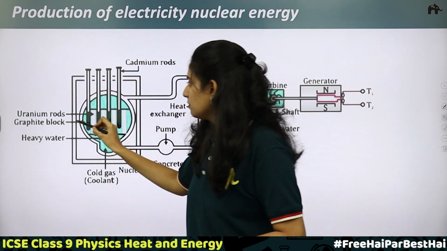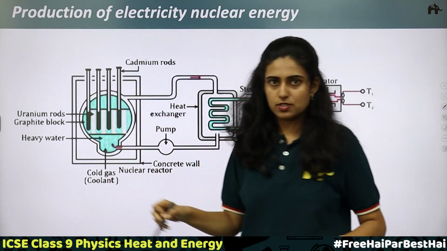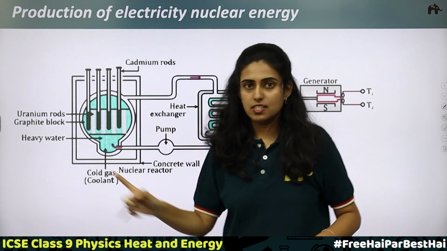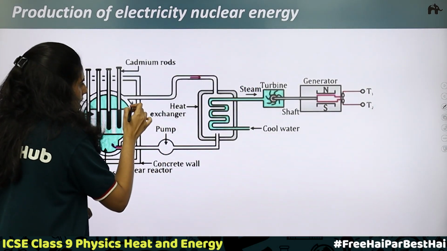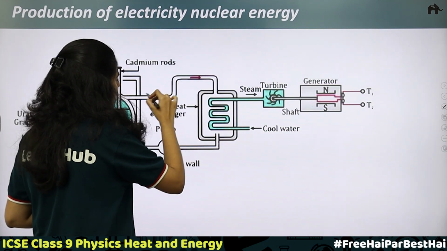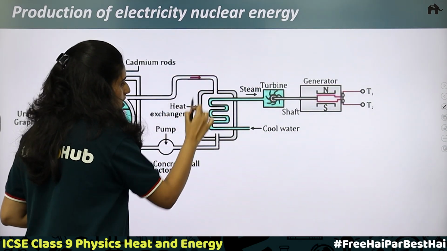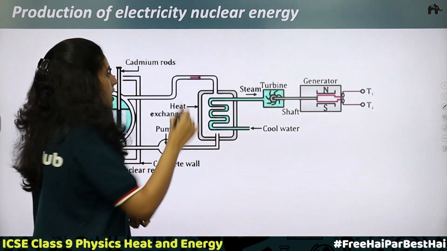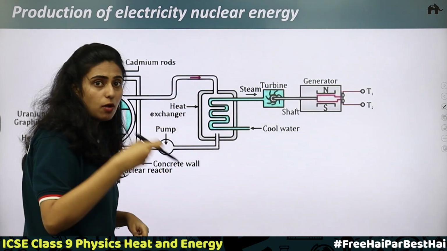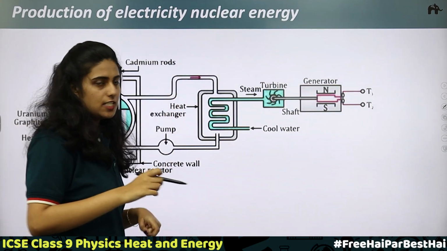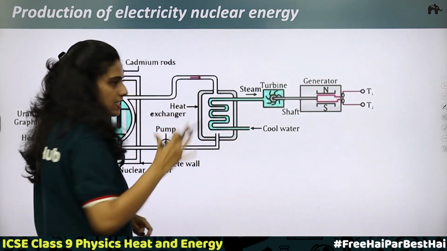Then you have a graphite block. These are uranium rods. So here heat energy will be produced. The energy produced is heat energy. Here we have a coolant. So this heat energy will pass through the coolant. Now this is a heat exchanger. The coolant will be absorbing the heat energy, and it passes through the heat exchanger.